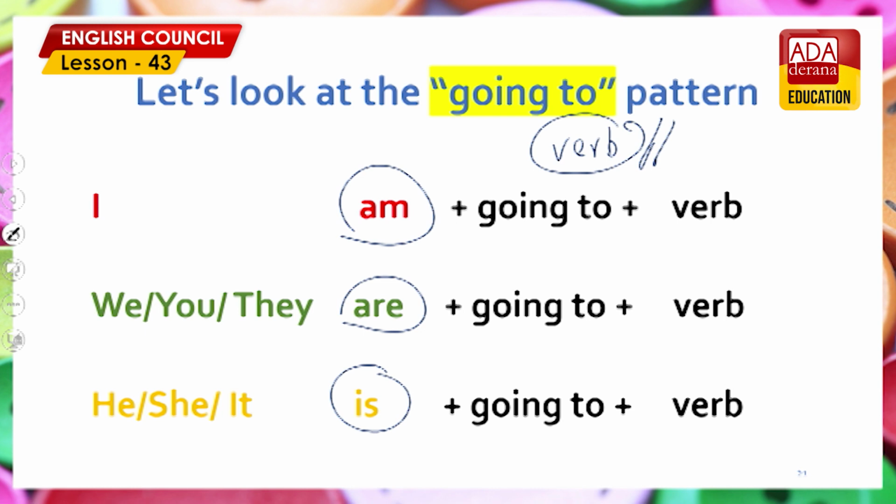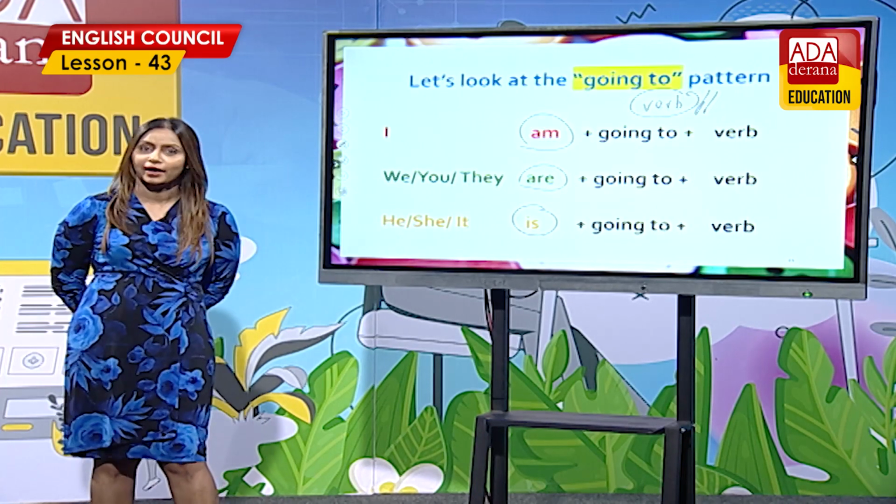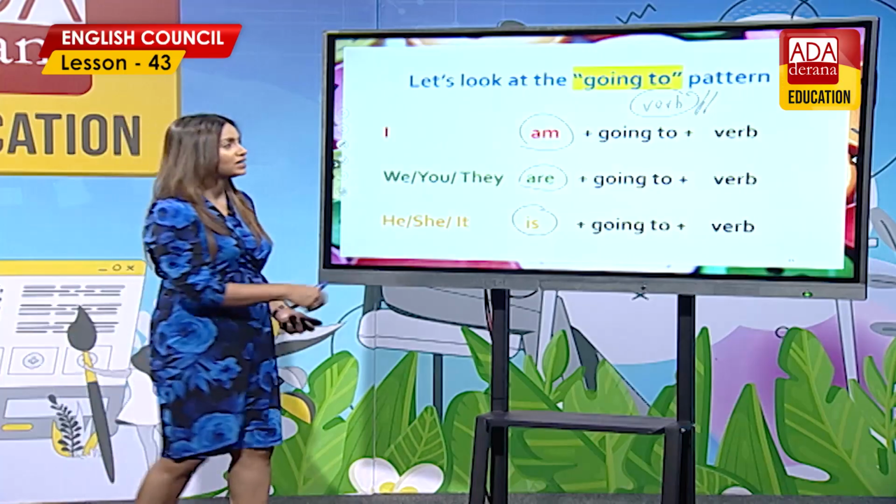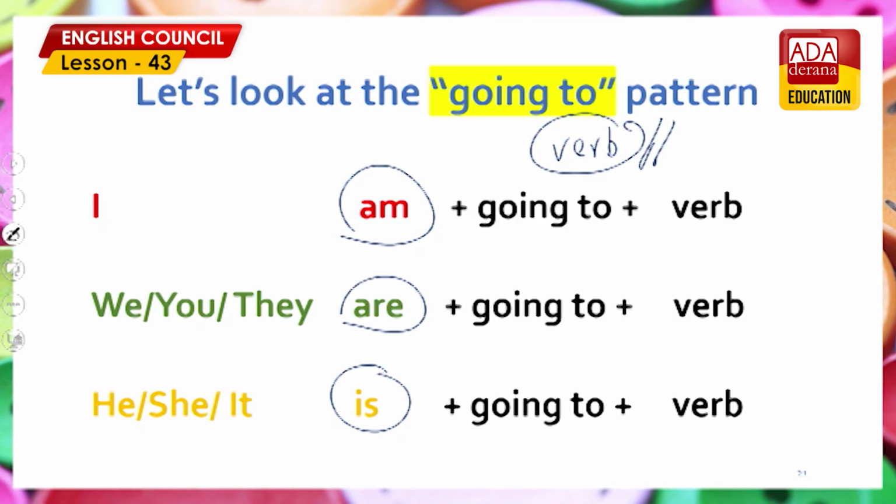Right, okay. The verb is write. I'm going to write. We are going to write. You are going to write. They are going to write. He is going to write. She is going to write. It is going to write. May is, are, am. You know that you can contract it. Look at the screen. You can say I'm.